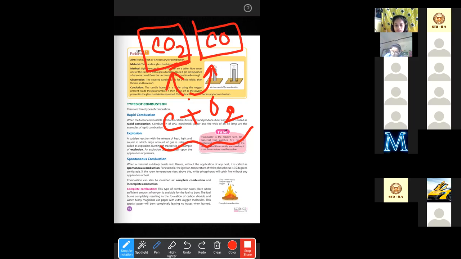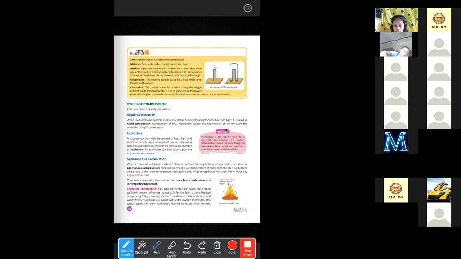So if the burning is completely done, it's a complete combustion, then carbon dioxide will be produced. And if the burning is not done completely, if it is stopped halfway, then due to that incomplete burning, carbon monoxide is produced. Is it clear to you now? Yes, ma'am. Carbon is present in the fuel.